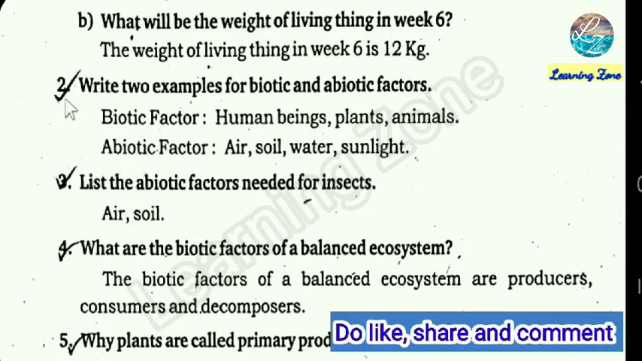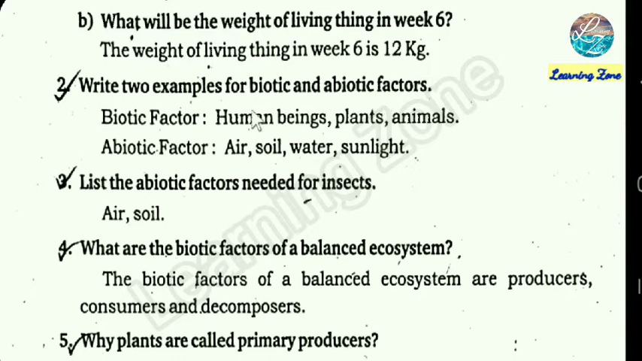The next question, write two examples for biotic and abiotic factors. Biotic factor, human beings, plants, animals. Abiotic factor, air, soil, water, sunlight. Third question, list the abiotic factors needed for insects. Air, soil. Fourth question, what are the biotic factors of a balanced ecosystem? The biotic factors of a balanced ecosystem are producers, consumers and decomposers.